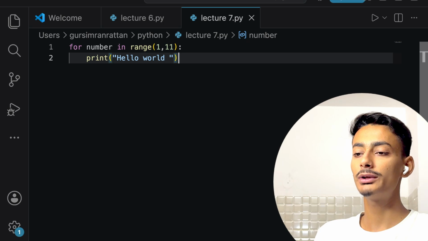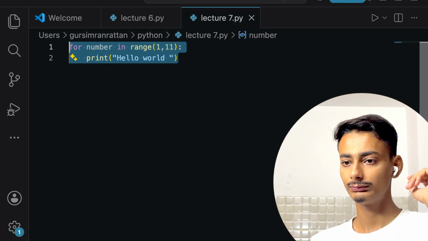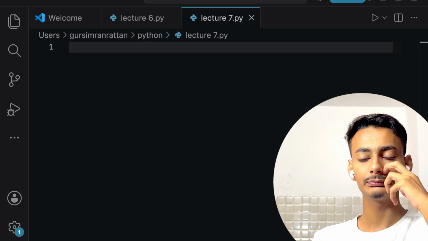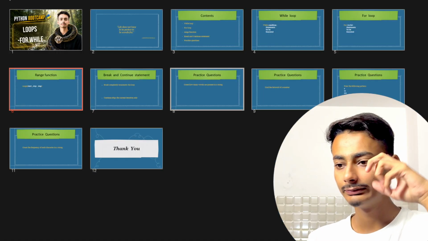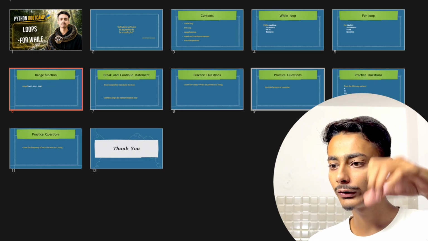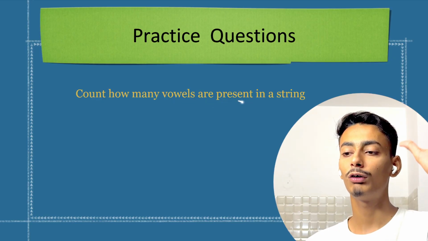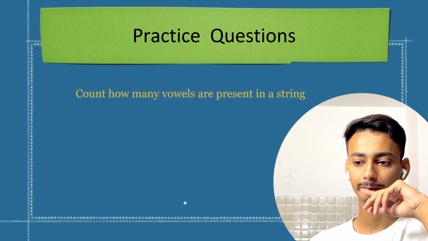Now as for loop is also clear, let us just do one practice question of for loop. This practice question is completed: find the factorial of a number. Now we'll be doing this practice question, which is count how many vowels are present in a string.